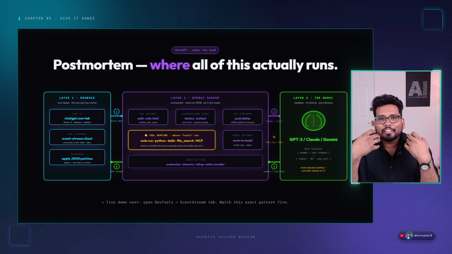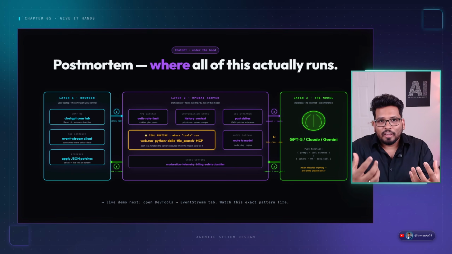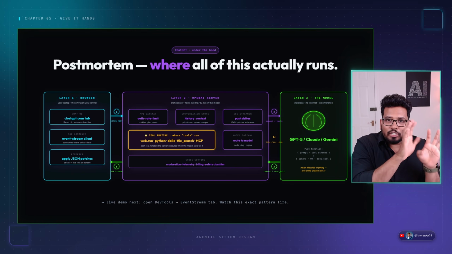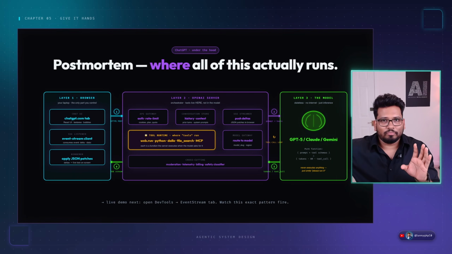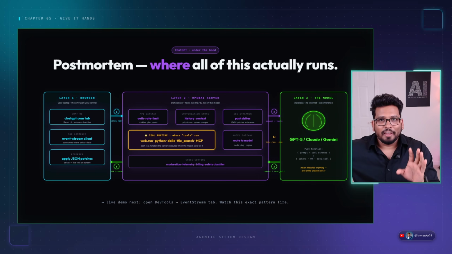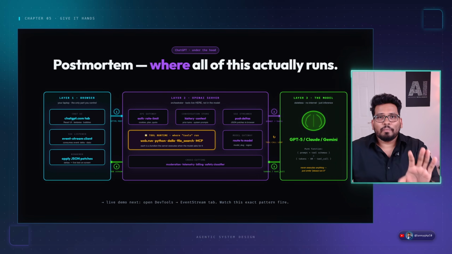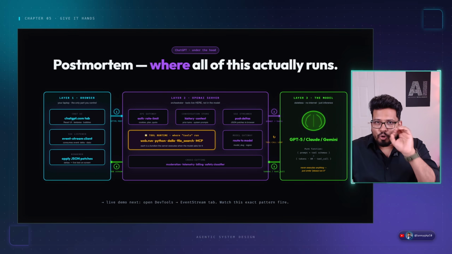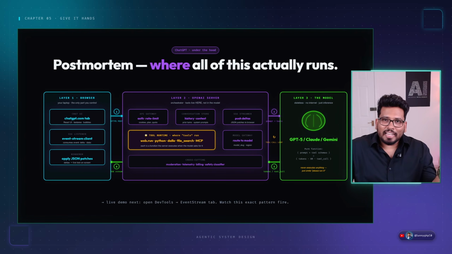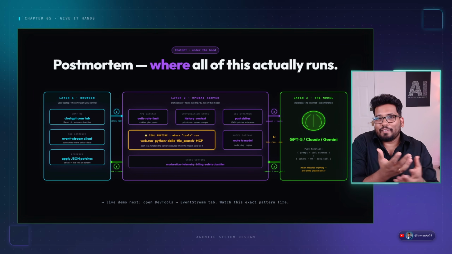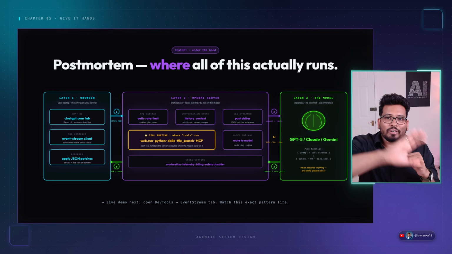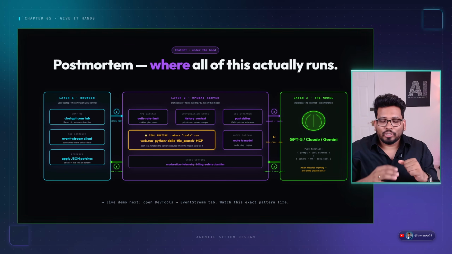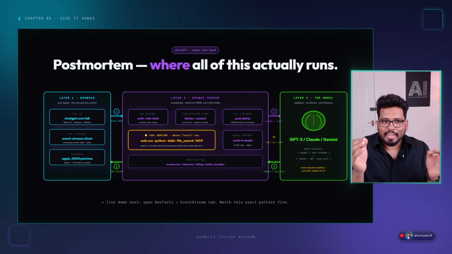When you build an agentic system, you will mostly build layer 2. Layer 3 is something we will just use directly from Anthropic, ChatGPT, or Gemini. But layer 2 is something we will build most of the time. Layer 1 is just an interface. For a specific use case, we might need to build a custom interface, which is okay. But layer 2 is the crux where we will spend more time, right? So I will quickly explain how this works.